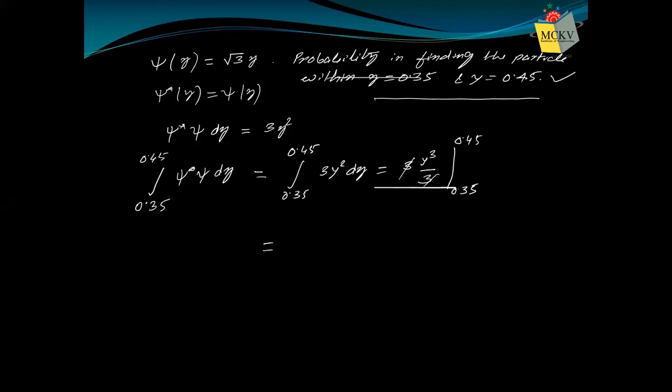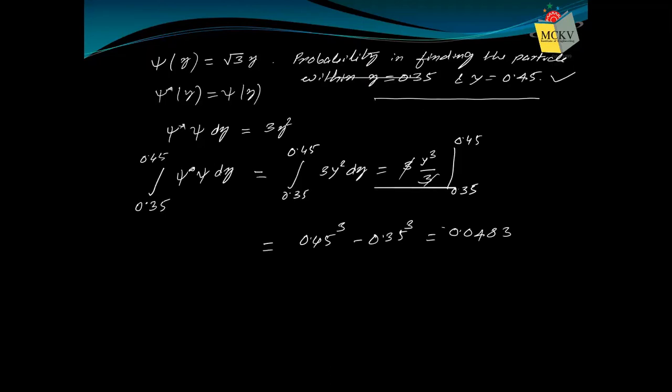We just have to find 0.45 cube minus 0.35 cube. Calculate this value and you get the result, roughly 4.8 percent. That is the probability of finding the particle within this small range.